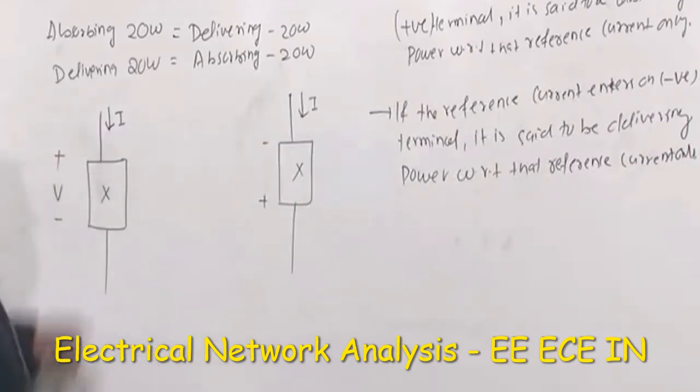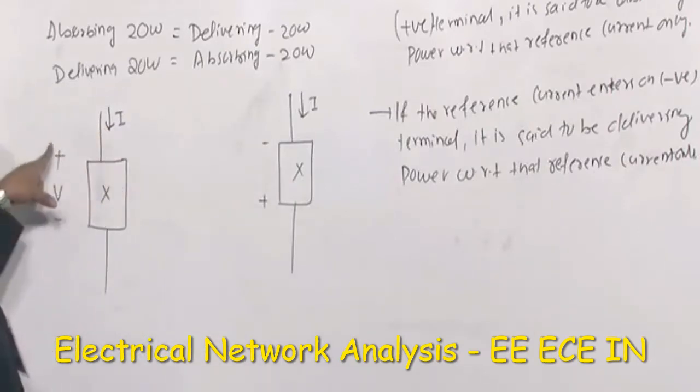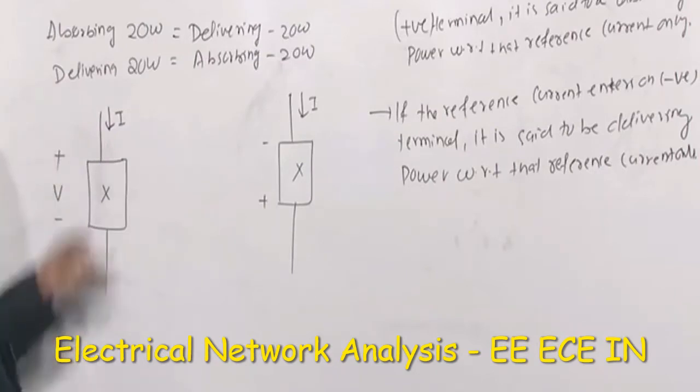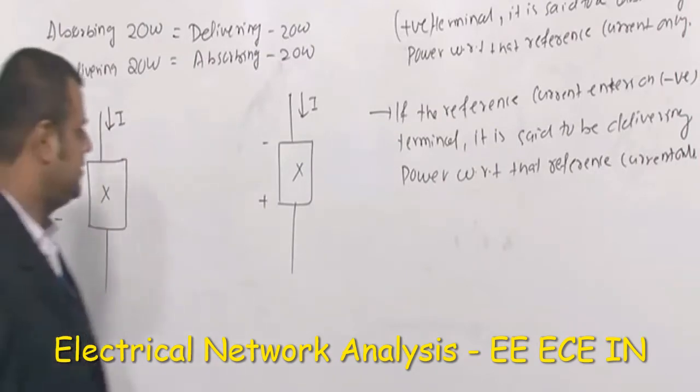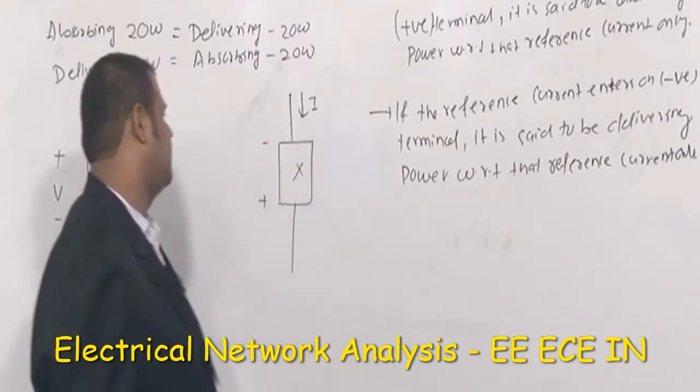So this current is entering here, so this is plus to minus, so this is said to be absorbing power with respect to this particular current. This is said to be delivering power with respect to this particular current.